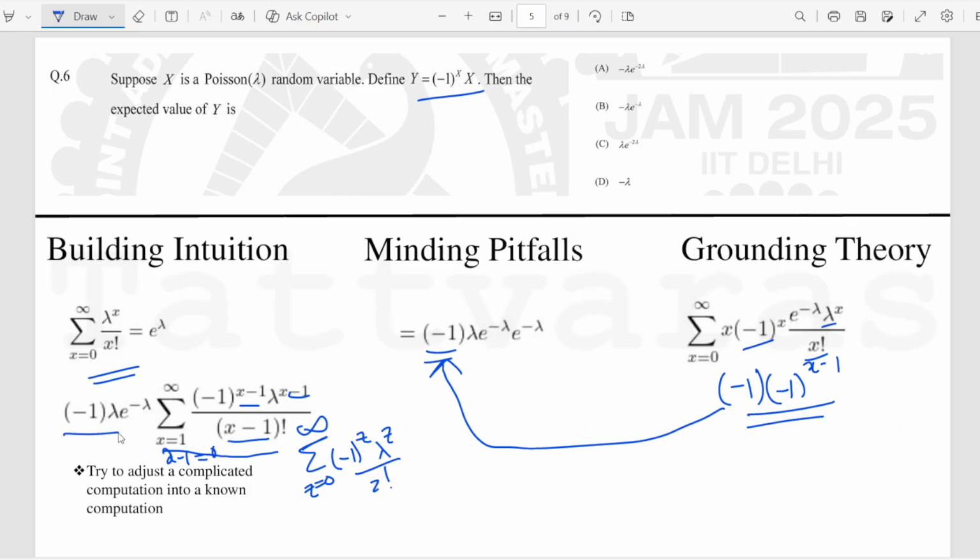So this minus 1 lambda and e to the power minus lambda, they come out, and this thing gets transformed to e to the power minus lambda. The entire pitfall could be centered around this minus 1, because if we don't take this minus 1 out appropriately, everything was right, but because of this negative sign, you could get to the wrong answer. Here the right answer is this one.